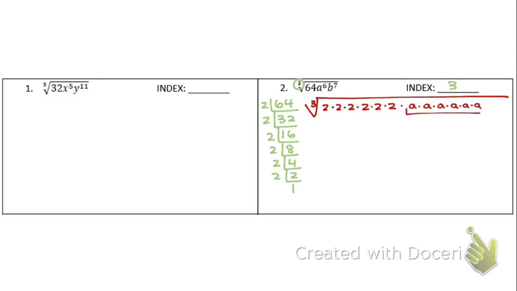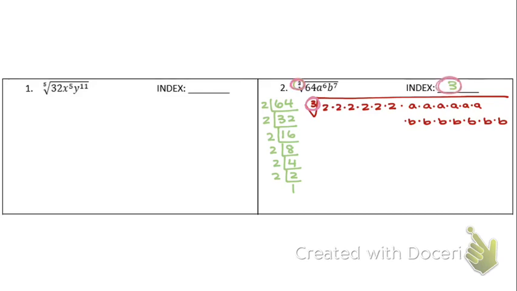A lot of you are not going to need to do this. If you need to do it, please do it. But a lot of you don't need to do that. And then b to the 7th would be times b to the 7th. So there's 2 of them. Here's a 3rd, 4th, 5th, 6th, 7th. But I need to group them off by 3's.